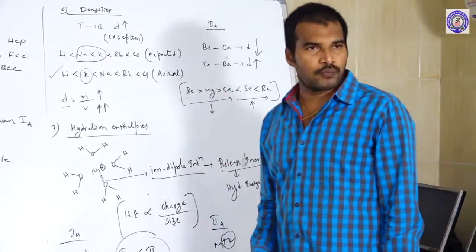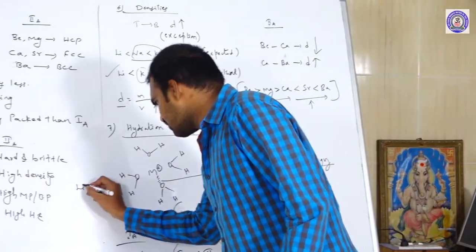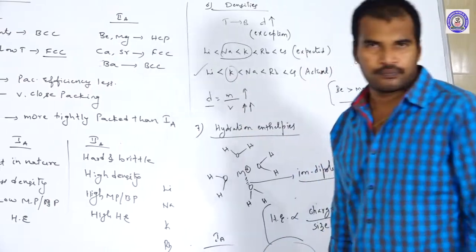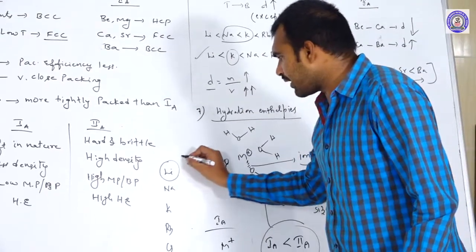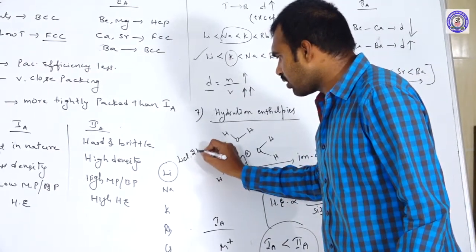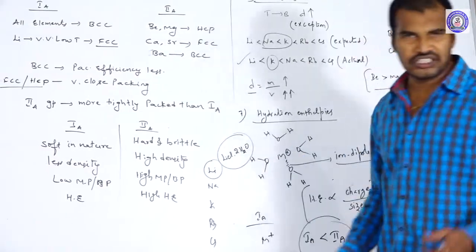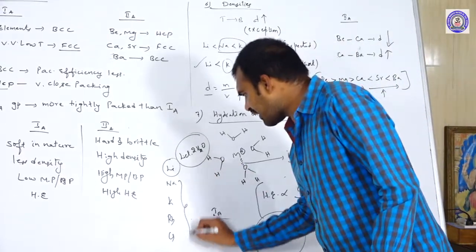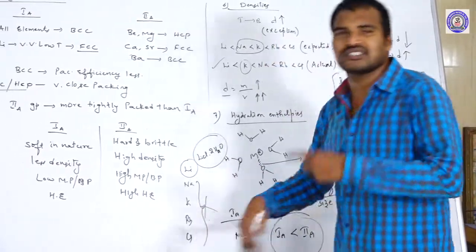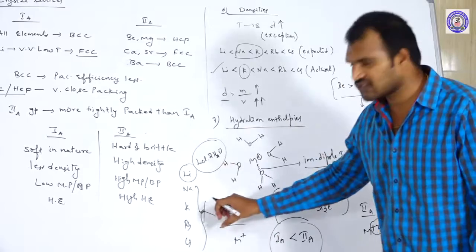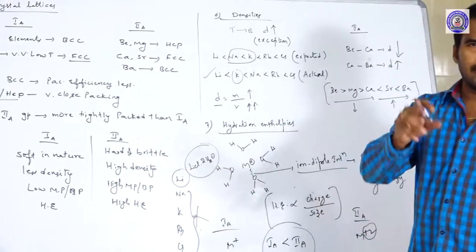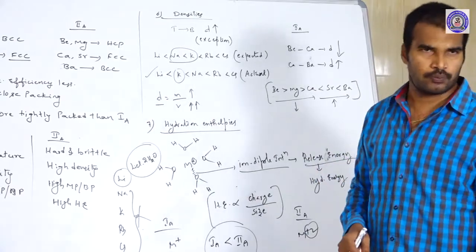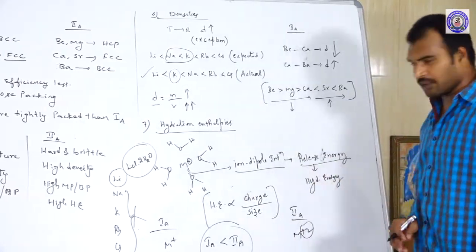Among the 1A group elements, what are those? Lithium, sodium, potassium, rubidium, cesium. Lithium alone can exist as LiCl.2H2O, lithium chloride having 2 water molecules. Whereas the remaining salts do not exist in the hydrated form because of what? Less hydration enthalpy. And going down the group, the hydration enthalpy decreases. Okay, next.